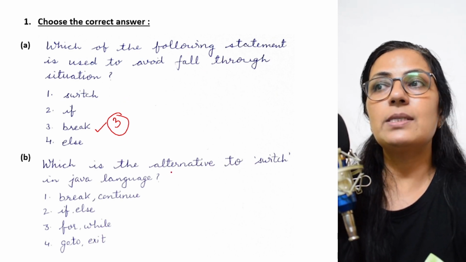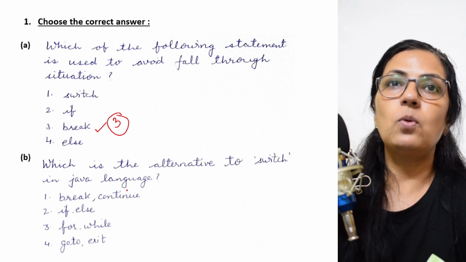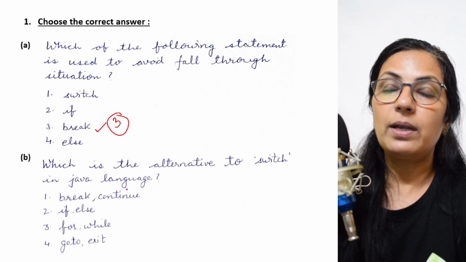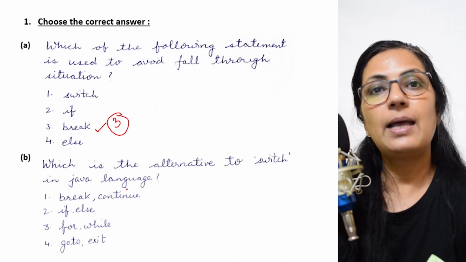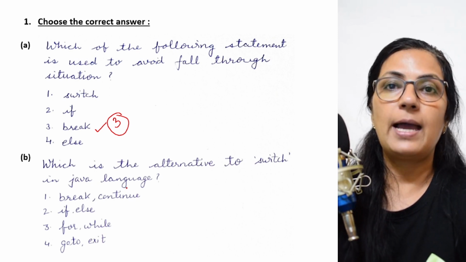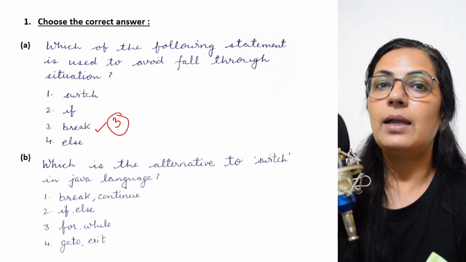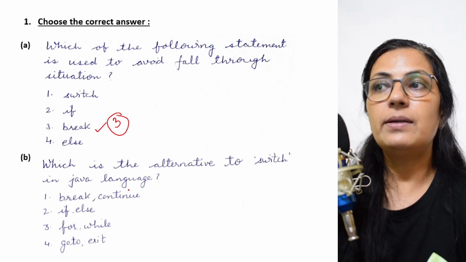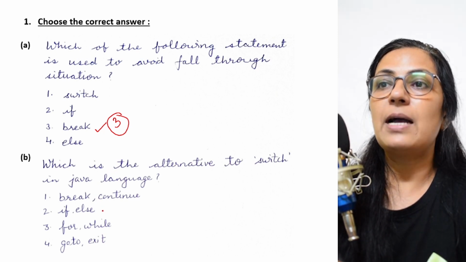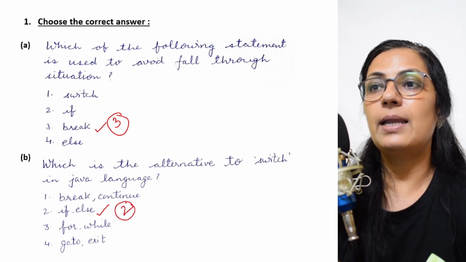The next question is: which is the alternative to switch in Java language? Children, here I want to tell you that whatever we do with switch case can be easily done with if else. But whatever you do with if else, it is not necessary that you can do with switch case, because the data type limitations are there in the switch block, and switch always checks for equality, whereas in if you can give the ranges, you can give relational operators, but in switch it is not possible. So the alternative to switch in Java language is if else, right children? So option 2 is the correct answer.